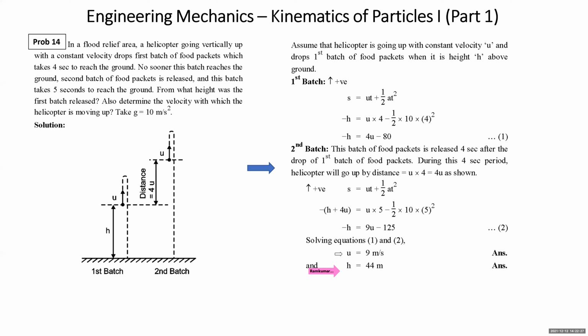Students, in this part of the dynamics lecture, we covered rectilinear motion at constant acceleration, including the concepts of rectilinear motion at constant velocity. This chapter, kinematics of particle part 1, in which we are covering rectilinear motion, we are going to cover in 3 lectures.